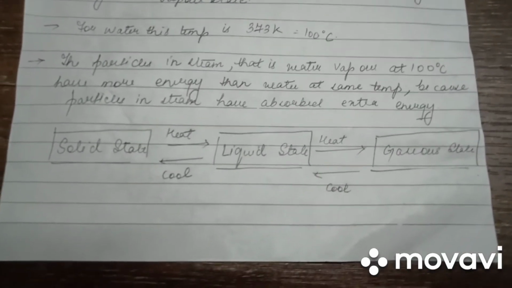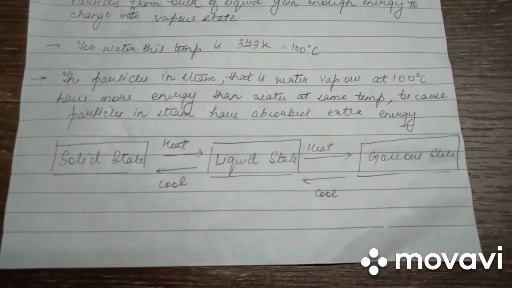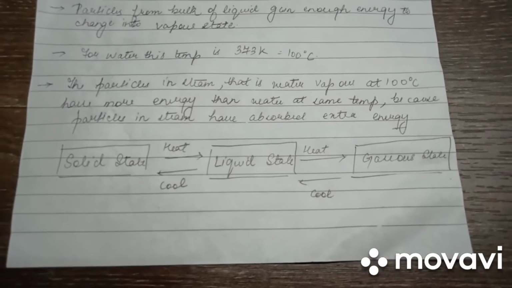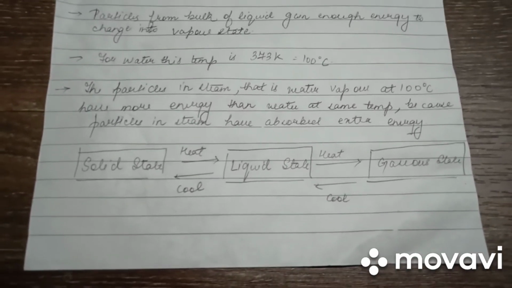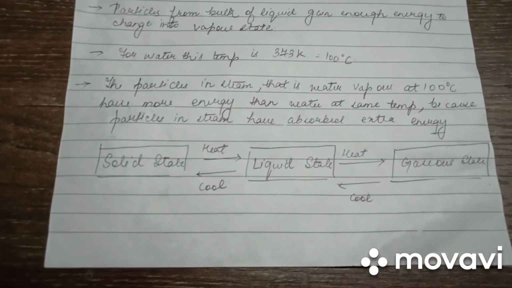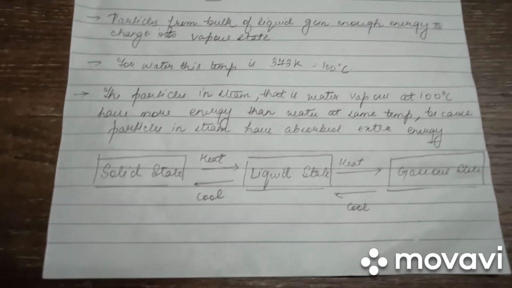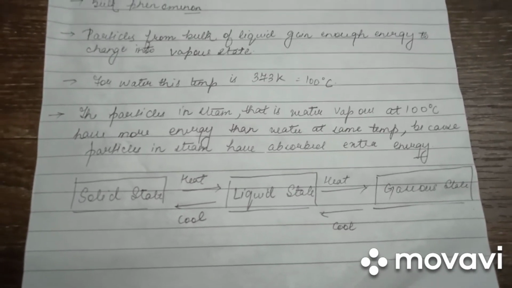Here we have a small representation which clearly specifies the conversion of solid state into liquid by heating and liquid to gaseous again by heating. To reach back to the solid state again, if we cool down the water vapor, we obtain the liquid, and on further cooling we obtain ice cubes, which are the initial solid form.